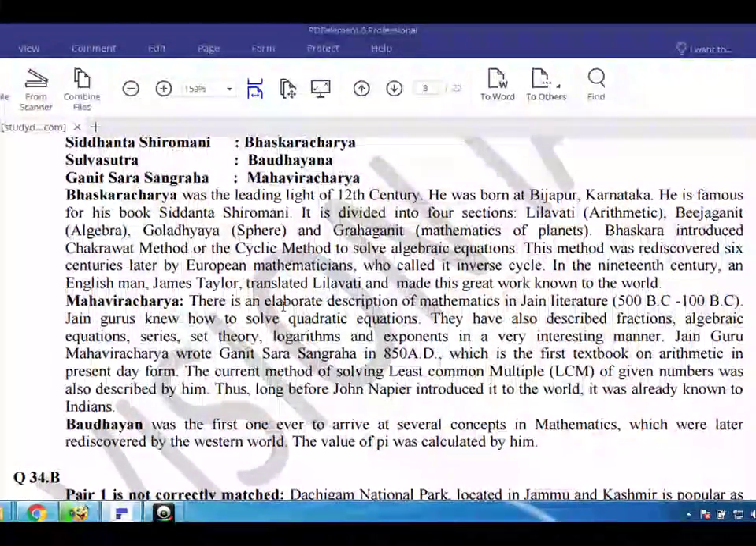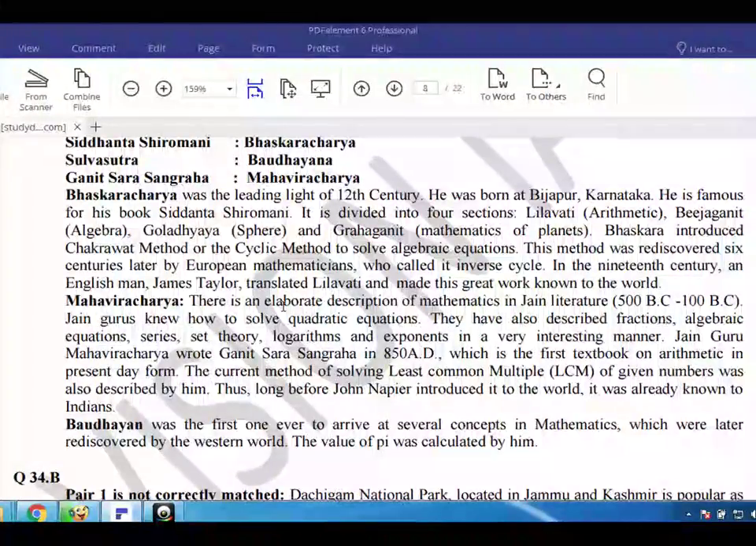Bhaskara introduced the Chakravala method, the cyclic method to solve algebraic equations. This method was rediscovered 6 centuries later by European mathematicians, who called it the inverse cycle. In the 19th century, an Englishman, James Taylor, translated Lilavati and made this great work known to the world.